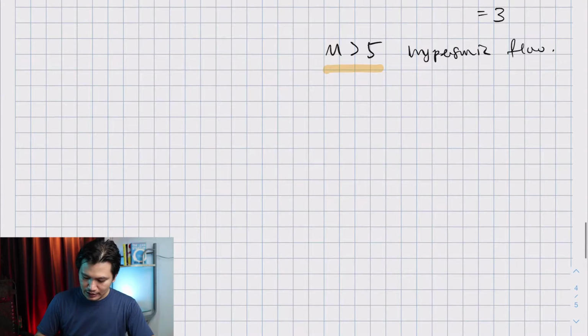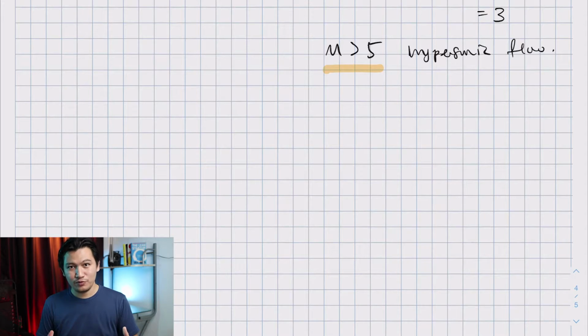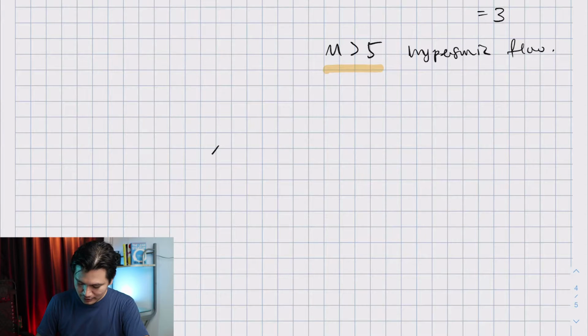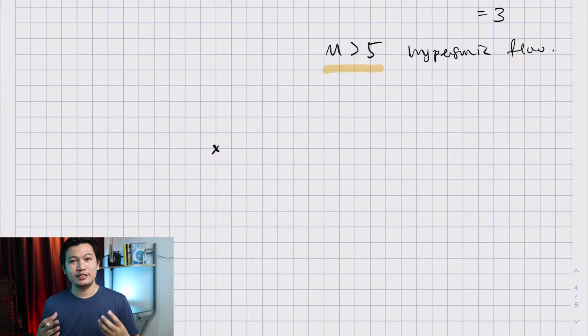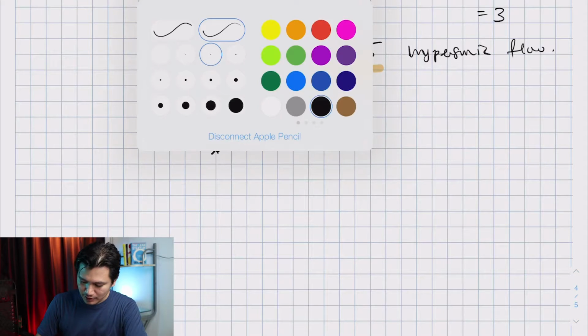Let's say I make a few beeps, and I'm not moving. I'm still here. At t equal to 0, I'm here. At t equal to 1, I'm here. At t equal to 3, I'm also still here. So what happens to the sound waves? These sound waves will look something like this.